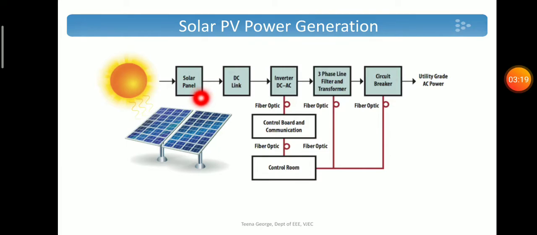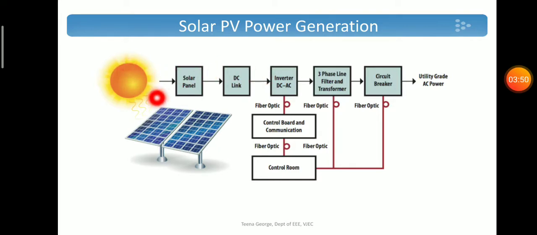The solar photovoltaic system can be a standalone system or a grid connected system. In a standalone system, the solar power output is given to isolated loads, like in a home, where the power generated in the home will supply the power to the home only. So in a standalone system, it can supply DC loads or AC loads.